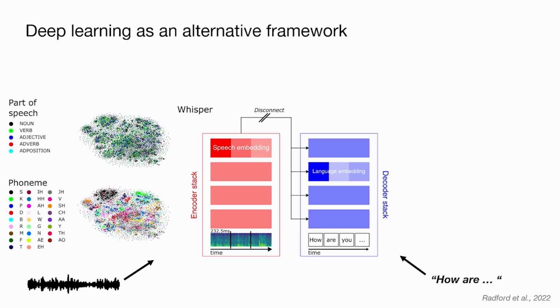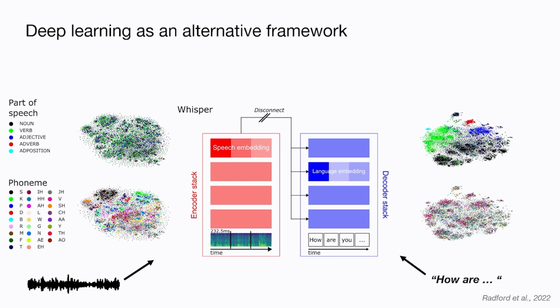So to look into what kind of information is represented in those feature spaces, we use t-SNE to project them into 2-dimensional manifolds, and so here each point corresponds to a unique word in our dataset, and we color it according to the first phoneme in a word or the part of speech tag. And we see that for embeddings extracted from the encoder network, there's a clustering for phonetic categories, but not for part of speech categories. And for embeddings extracted from the decoder network, we see the opposite pattern.